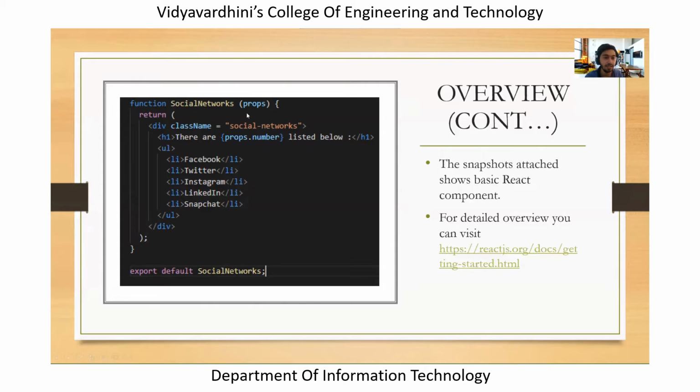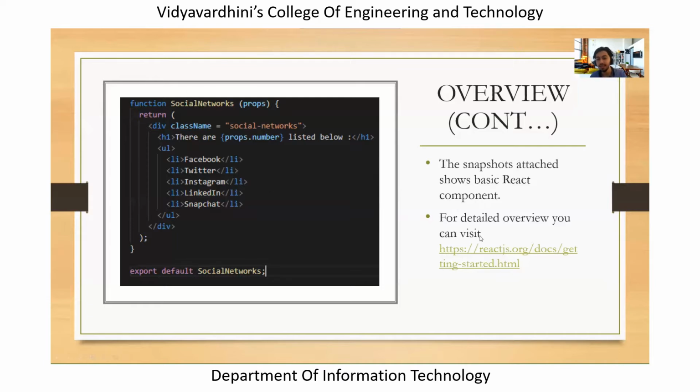So in this case, if you take a look over here, we are using something called props.number, right? So the props.number will be available in the parent component. That is, the variable number or the state number will be available in the parent component, and you are passing it down to the child component over here as a prop, right?